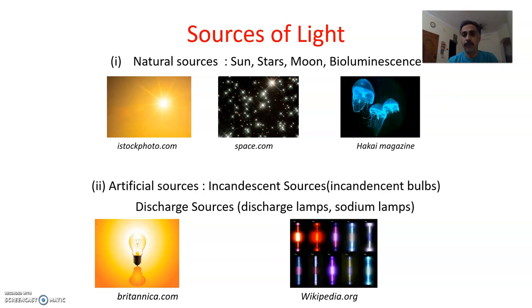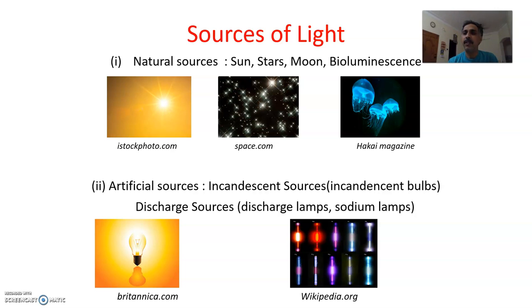Then what are the sources of light? From where do we get light? We get light from the sources. The sources can be divided into two. One is the natural sources that exist in our universe. For example, the sun. Sun is a source of light. We know light comes from the sun in the daytime. Stars are also a source of light. We can see them at night.